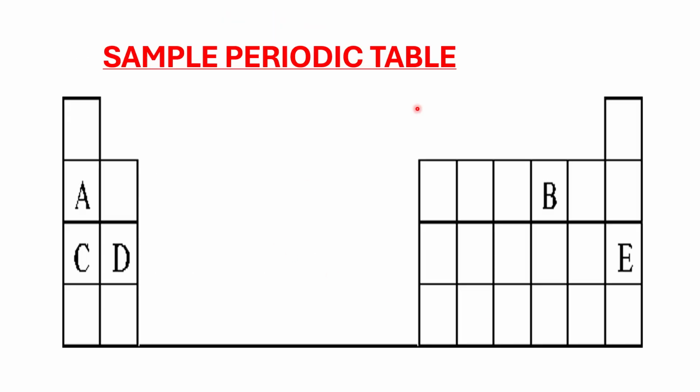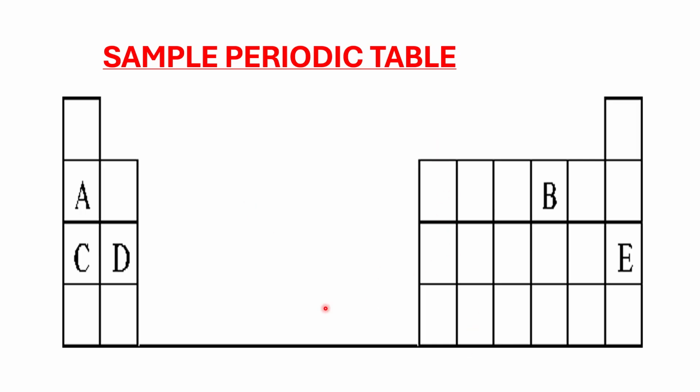Thank you so much. This is a sample of the periodic table. I urge the students who are in this meeting this morning to ignore these letters, but notice that this one represents the first period, this one the second period, this one the third period, and this one the fourth period. When it comes to groups, this one is the first group, this one is the second group. This space is occupied by what we call transition elements, and some of the transition elements that you might know in chemistry include copper, lead, iron, zinc, and so forth.